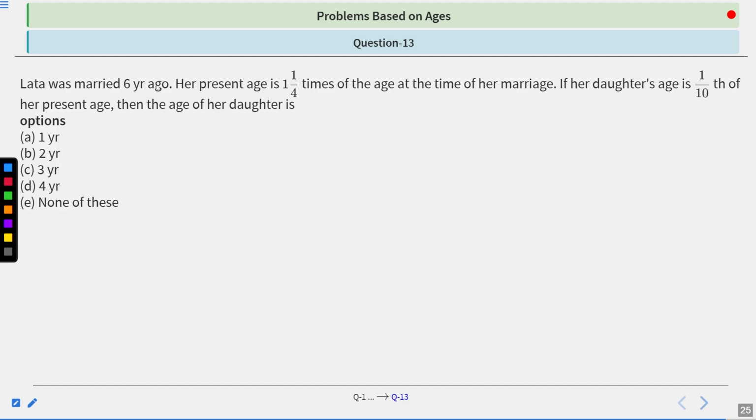Lata was married 6 years ago. Her present age is 1 and 1 by 4 times of the age at the time of her marriage. If her daughter's age is 1/10 of her present age, then the age of her daughter is: there are 5 options. A is 1 year, B is 2 years, C is 3 years, D is 4 years, E is none of these. Now you have 10 seconds to solve this question. Your time starts now.